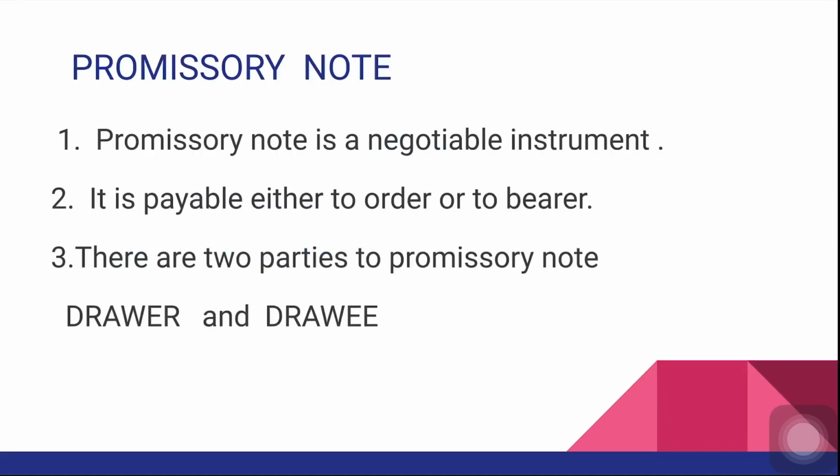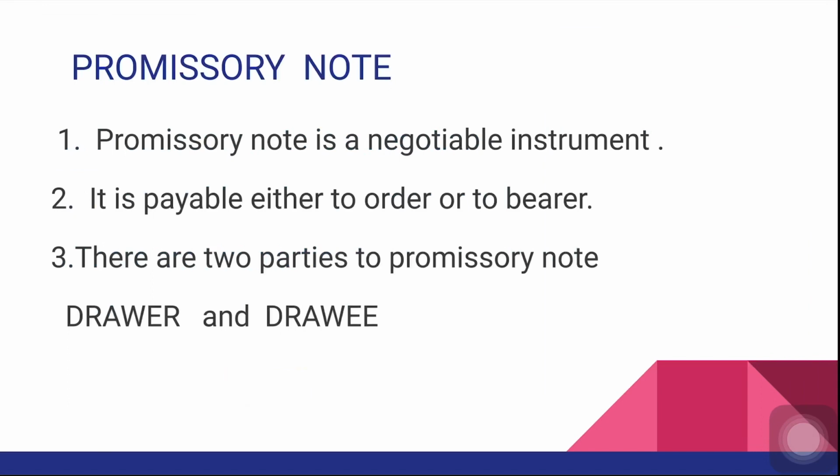So moving on, today let us see what is a promissory note. As we have seen, bill of exchange is a negotiable instrument. Similarly, promissory note is also a negotiable instrument. It is one of the negotiable instruments payable either to order or to the bearer. There are only two parties to promissory note, the drawer and the drawee.